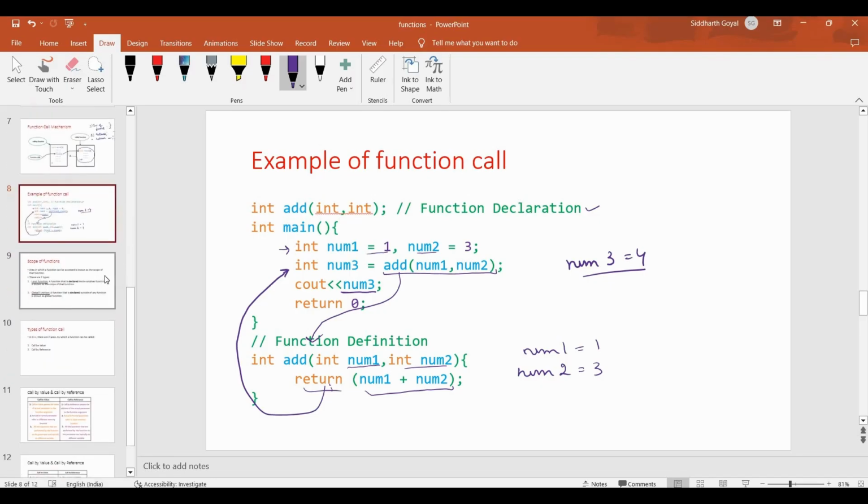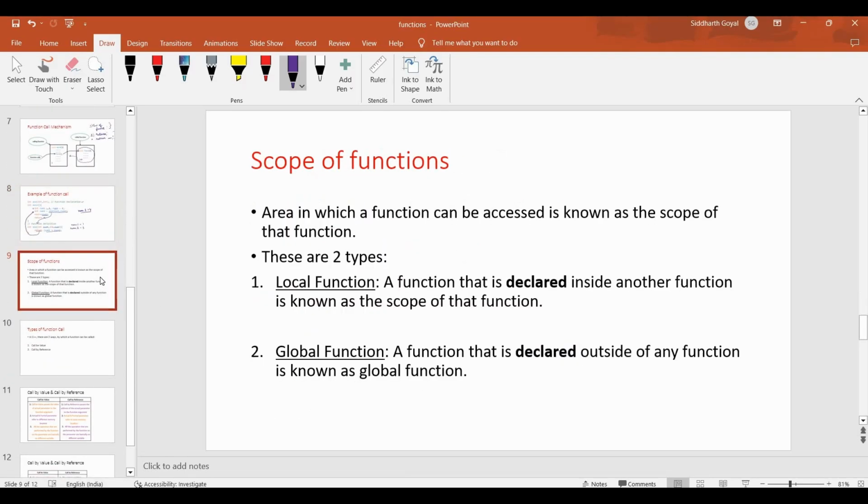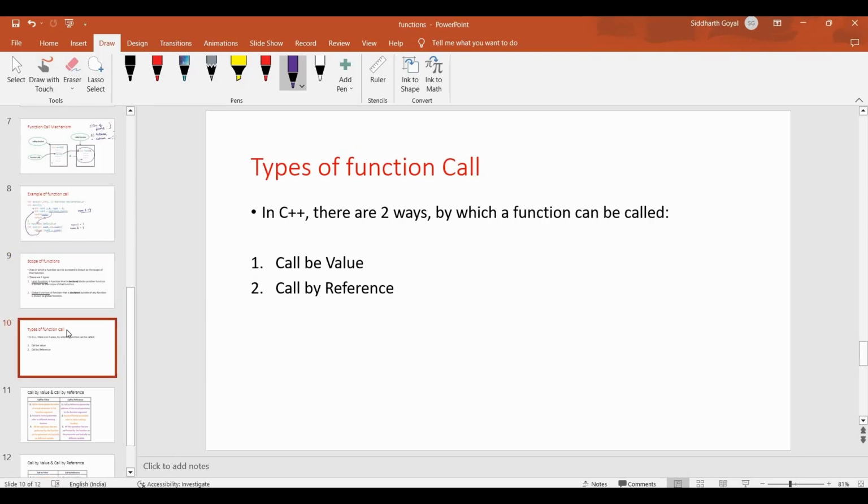Now let's see the scope. If a function is declared inside of another function, it's known as a local function. If a function is declared outside of any function, that is known as a global function. For example, int main is a kind of global function, you can say that.